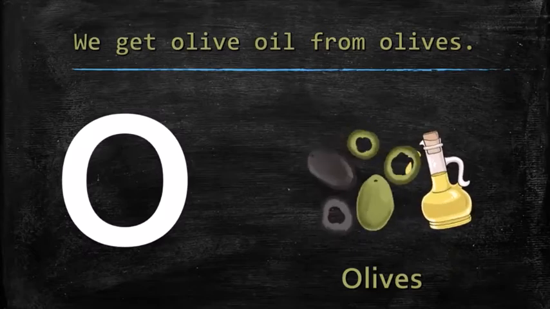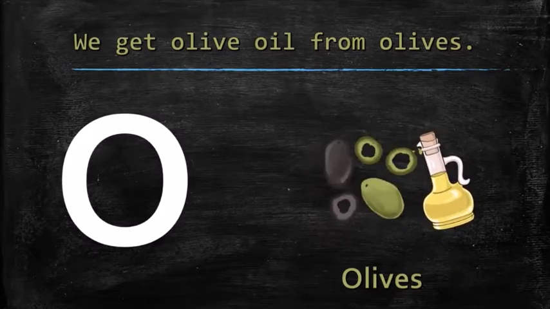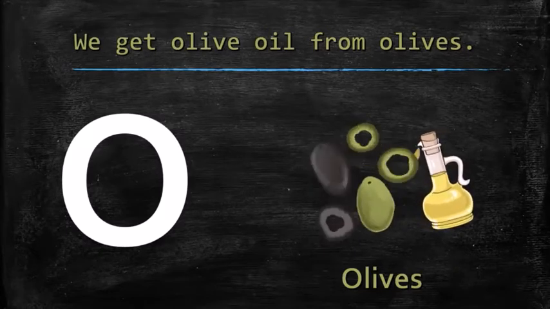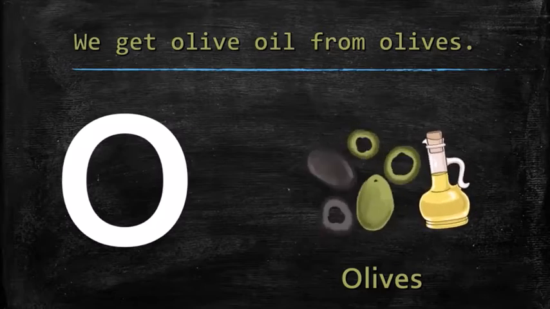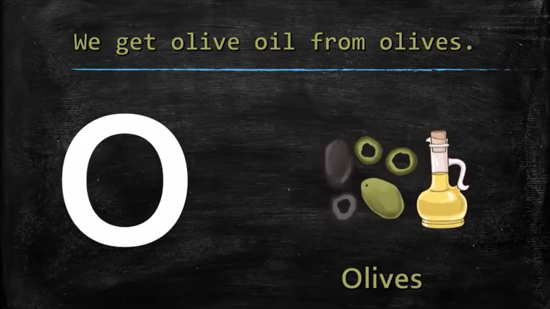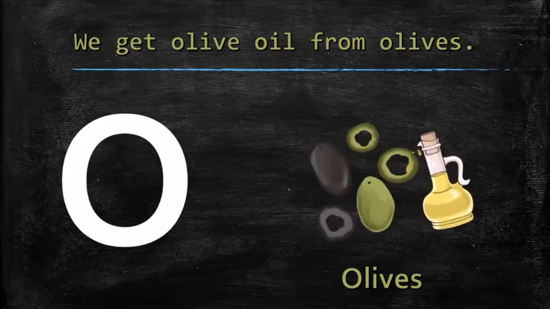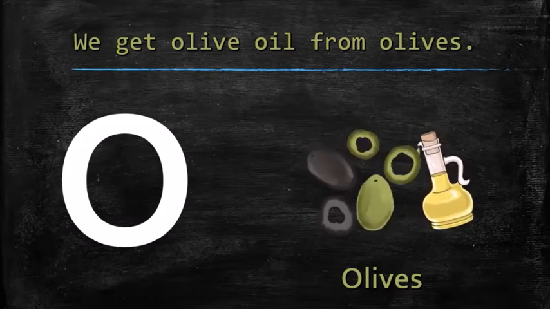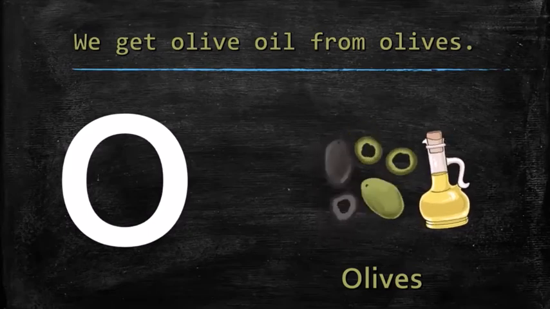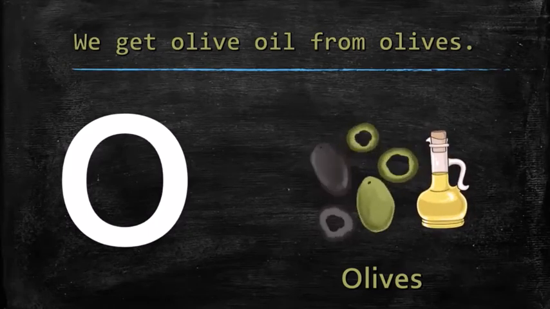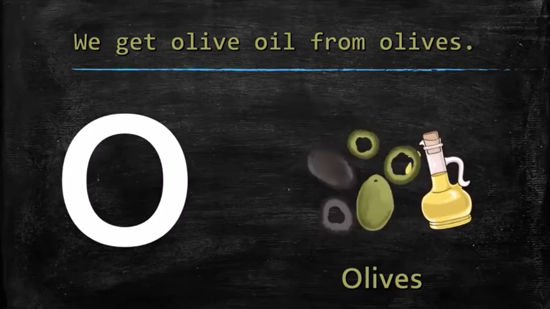O for olives. We get olive oil from olives. Olives come in 2 colors, black and green. O for olives.